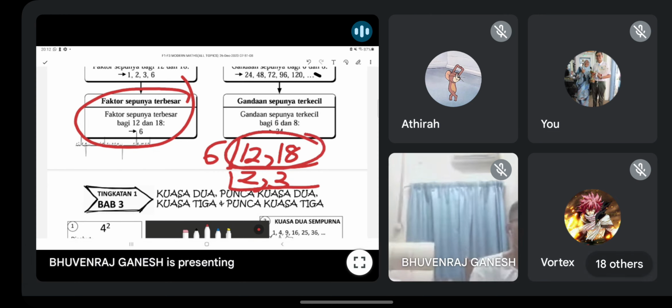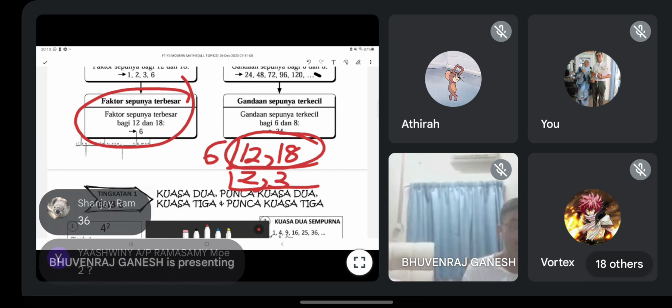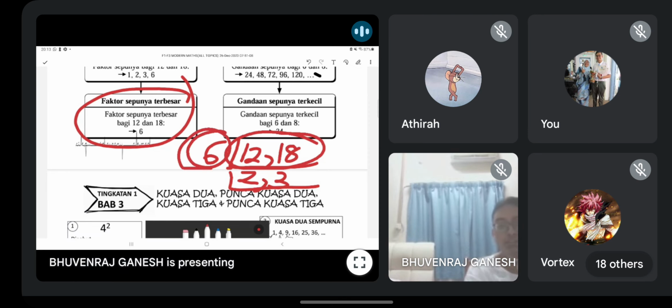So let's say saya tanya sekarang, apa gandaan sepunya terkecil. What is the lowest common multiple of 12 and 18? Can anyone tell the answer? Apa jawapan dia? What will you get? Lowest common multiple of 12 and 18. Gandaan sepunya terkecil, 12 dan 18. Anyone? Yes, correct, 36. Not 2. Not 2. This one originally 6 already.